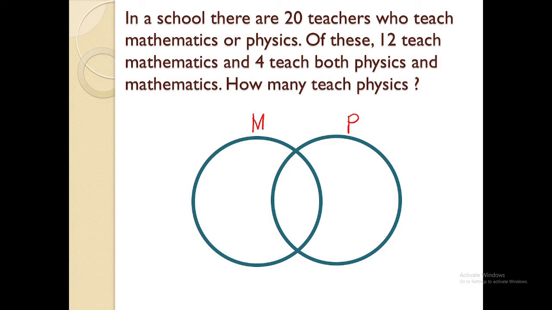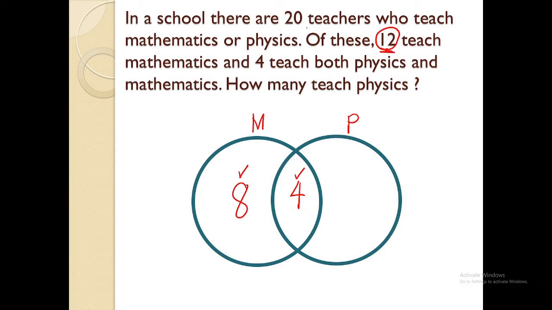Of these, 12 teach mathematics. I will not be writing 12 first. 4 teach both physics and mathematics. So I'm going to be writing 4 here because 4 teachers teach both physics and mathematics. Mao man ni siya ang common sa duha, which is the number 4. Here, so if I'm going to be having 12 teachers for mathematics, so 12 minus 4, that would be 8. Because if I'm going to be adding 8 and 4, I'll be getting 12 who teach mathematics.